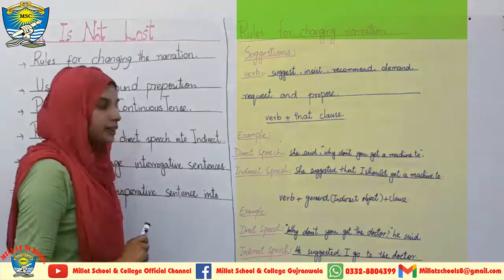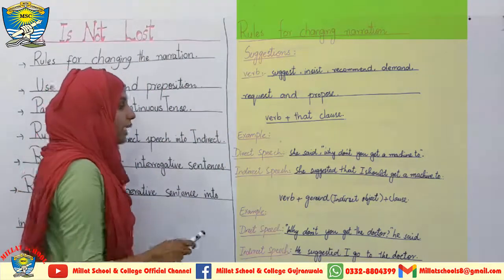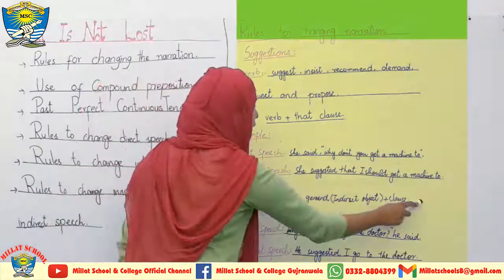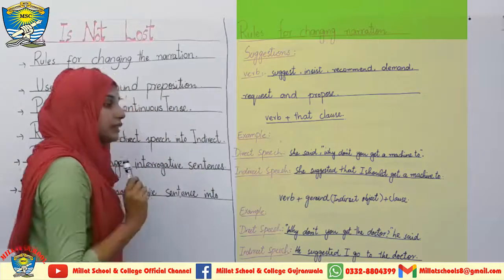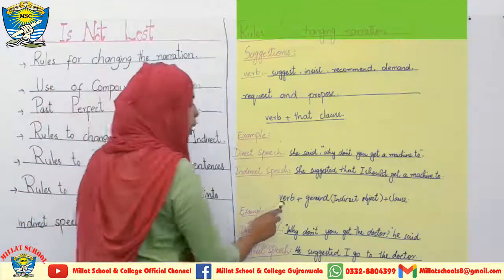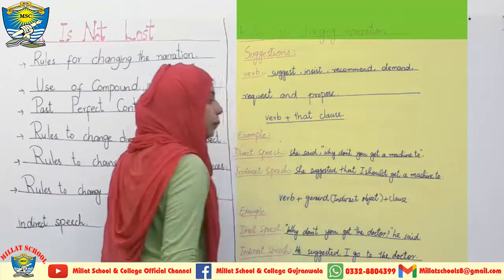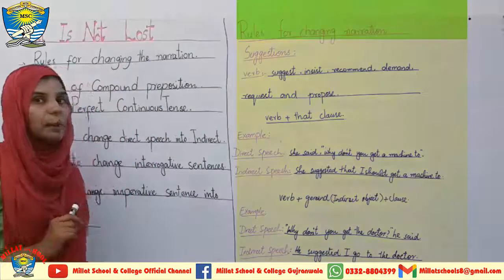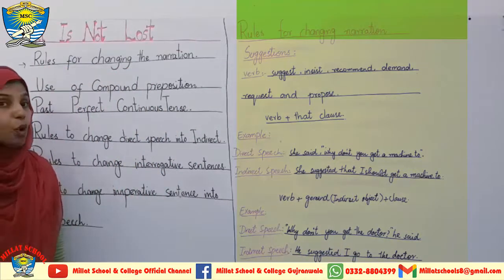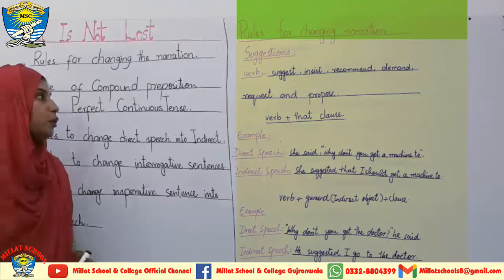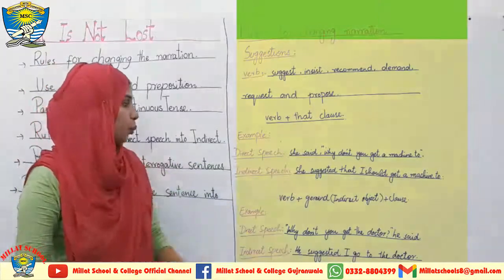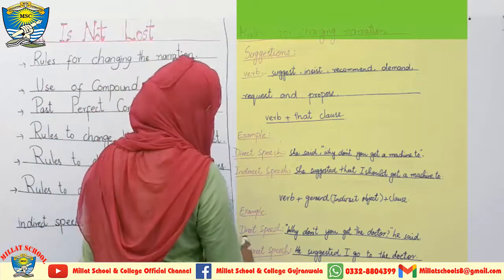Is it okay, students? Now I am coming towards another form of this type of sentences. In some forms, afterward we will use a gerund to represent the indirect object plus clause, and this type of sentences sounds more polite as compared to the sentences that I have given over here. The example is in front of you.